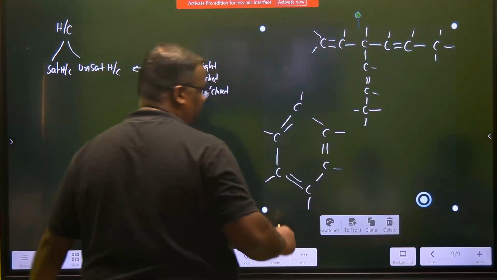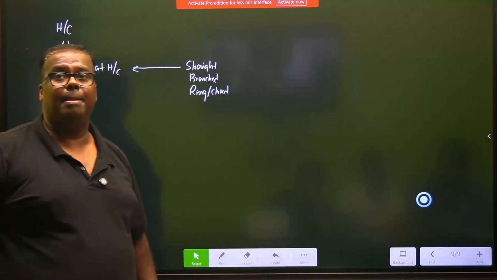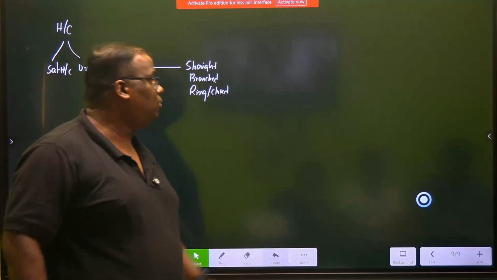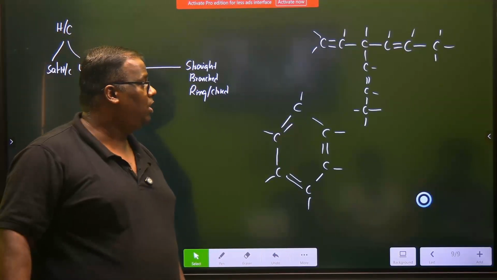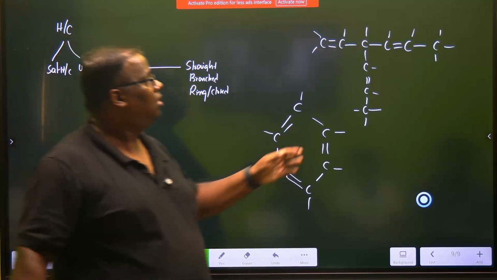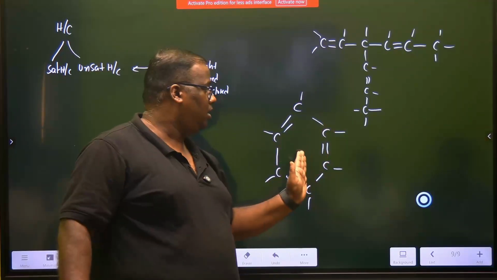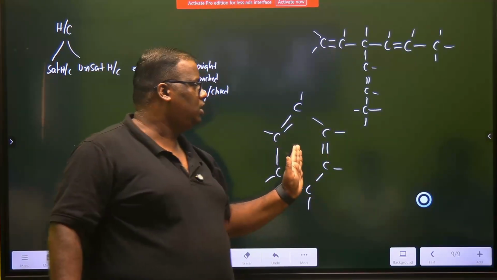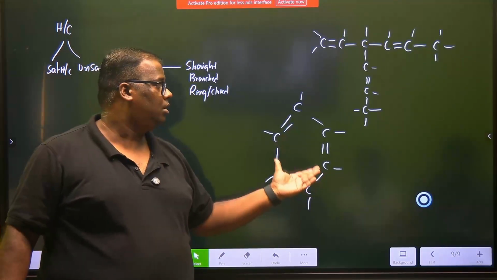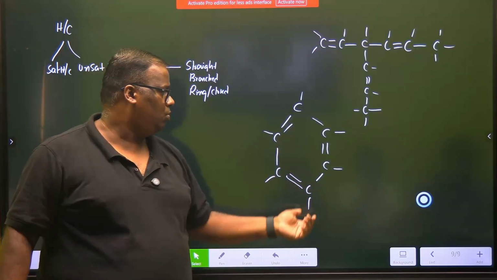Yes sir, tell me. Why do the top two carbons not have a double bond but the next? Which one? Which top double bonds? The top two carbons and the top right, they have a single bond. Which one? This one structure or this? In this structure, what do you want to do? Tell me. So how come those two carbons have a single bond, then the rest have double bond? Which one?